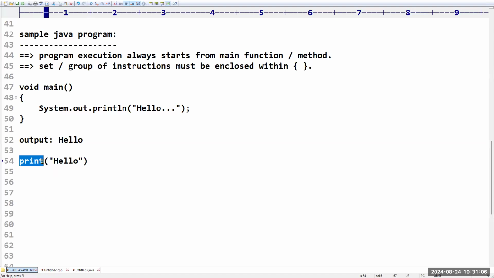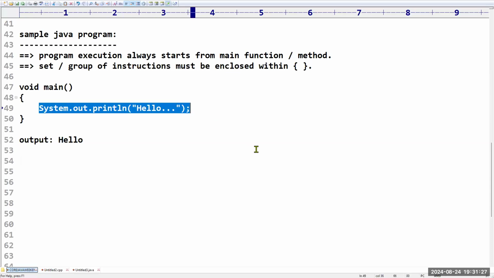It is a pure object-oriented programming language. If you want to write any function, it is called a method, which is linked with some class. So that one is nothing but system.out. Got it? So slowly you will get it. But as of now, don't touch this. If you are seeing this, what is the meaning? It is the same as printf in C language, print in Python, just to print some message on the screen. That's all.